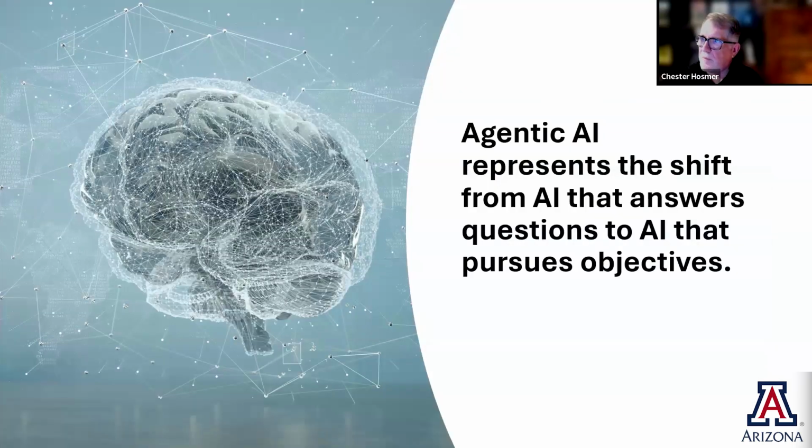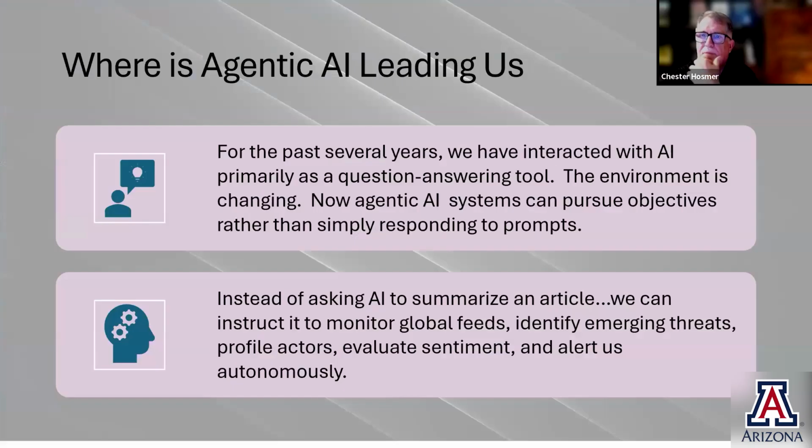So agentic AI represents the shift from AI that answers questions to AI that can pursue objectives. That's what we're talking about as we move to this next stage. For the past several years, we've interacted with AI primarily as a question and answering tool. The environment is changing. Now agentic AI systems can pursue objectives rather than simply responding to prompts.